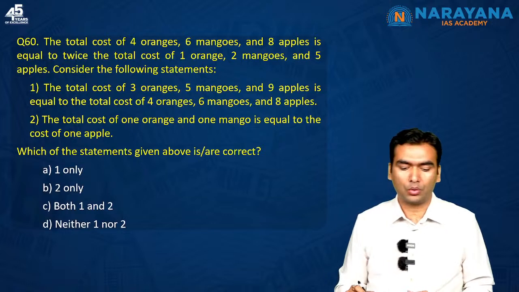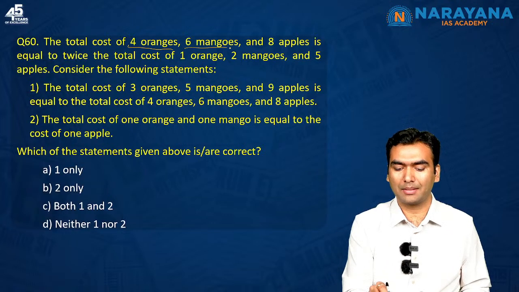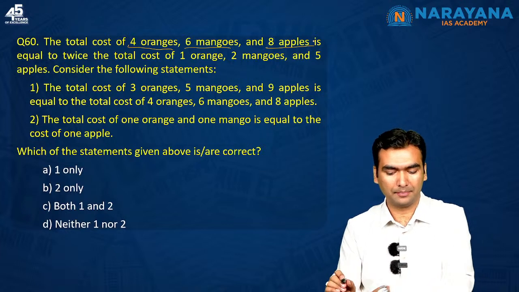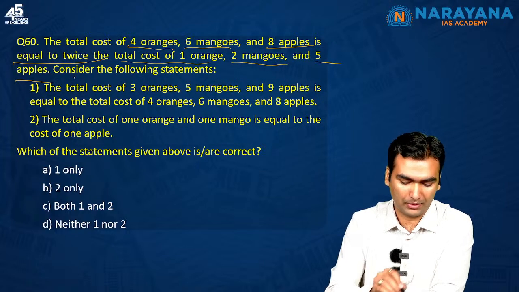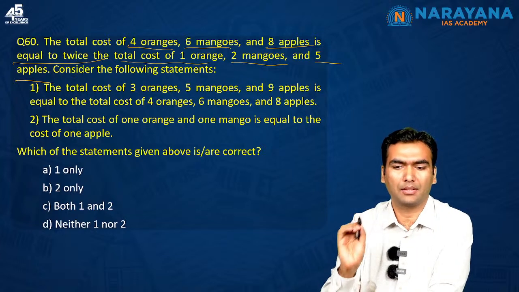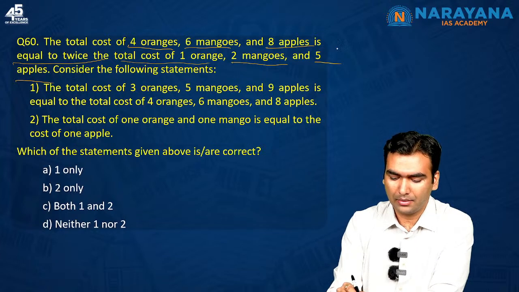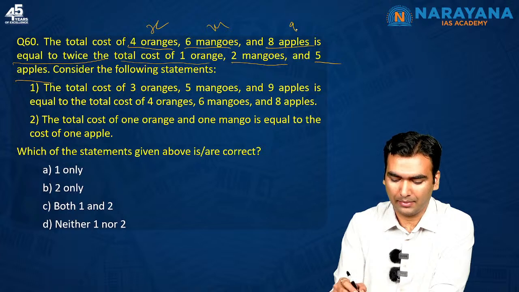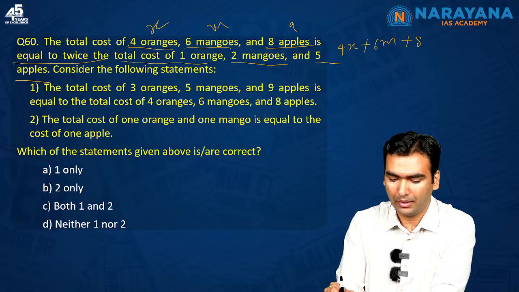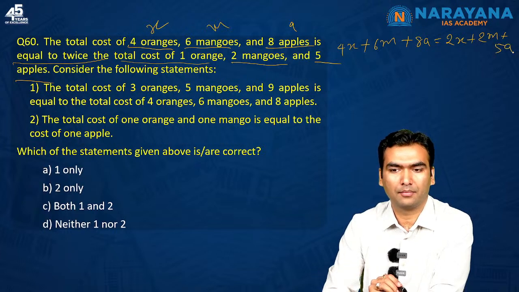Next question. The total cost of 4 oranges, 6 mangoes and 8 apples is equal to twice the total cost of 1 orange, 2 mangoes and 5 apples. Consider the following expression. First, let's make an equation in such cases. Let me take the price of an orange as x, mangoes as m, apple as a. So 4x plus 6m plus 8a is equal to twice the total cost of 1 orange, 2 mangoes and 5 apples.